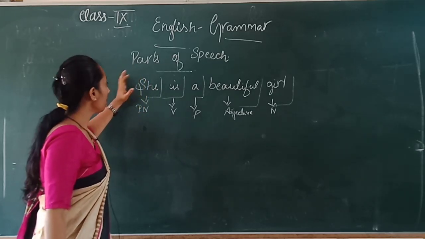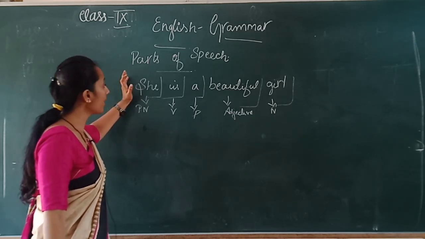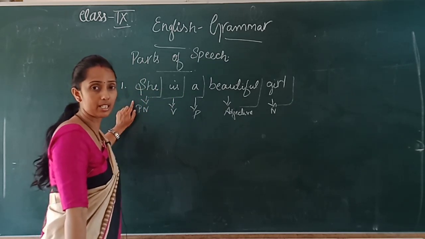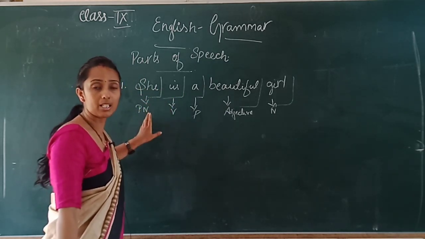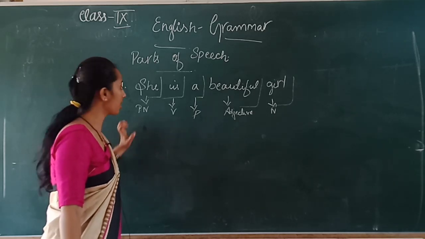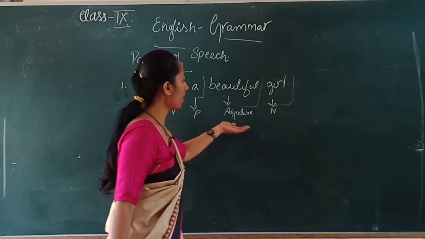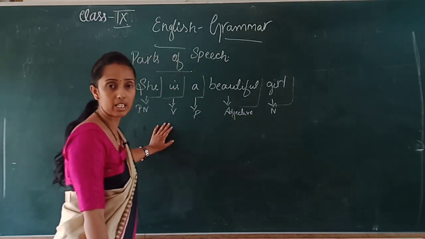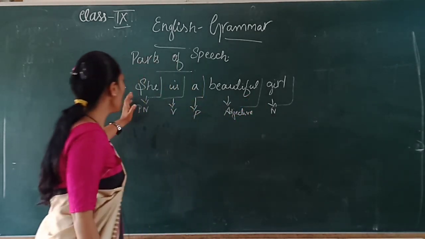So here different words come in different groups of parts of speech, and we combine different words into one sentence. Pronoun, verb, preposition, adjective and noun together make one sentence. Now I know this is the adjective, this is the noun, this is the pronoun.